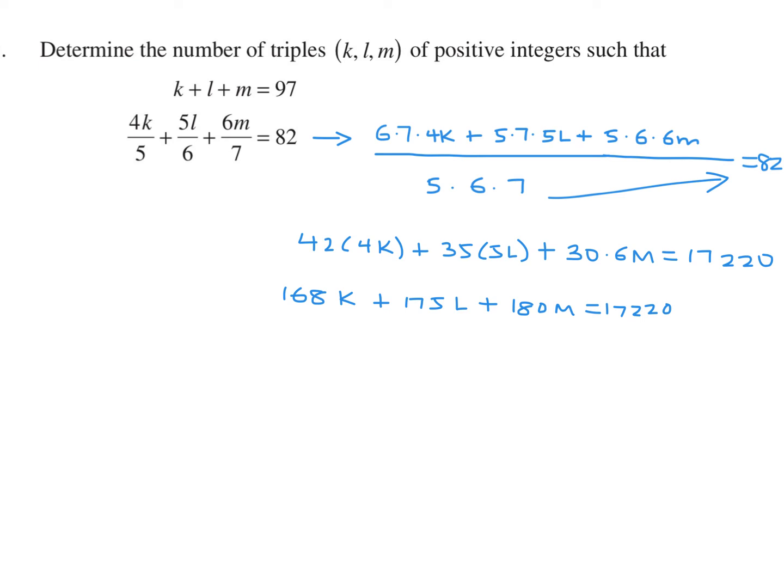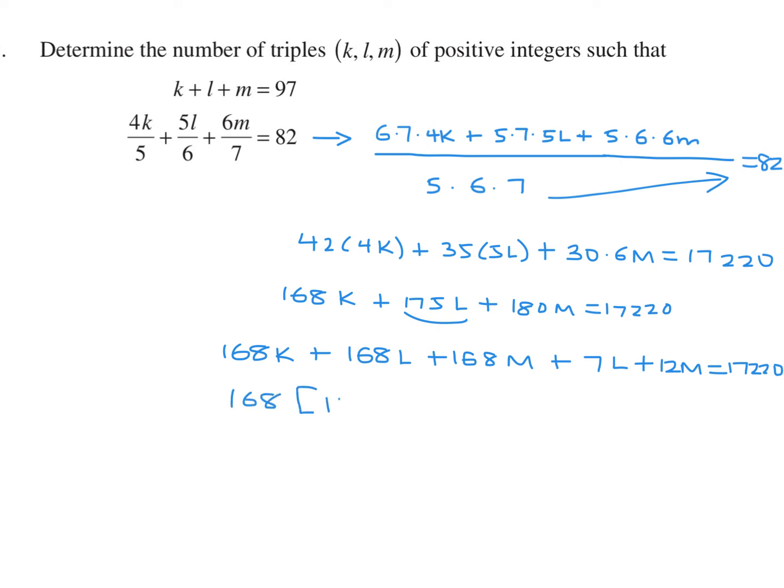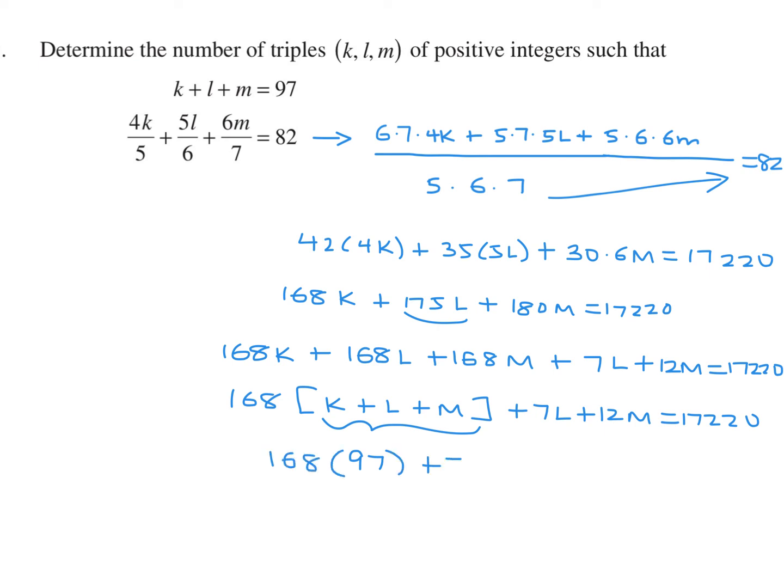But one thing is for sure, the 168K will help because I'll put everything in 168: 168L plus 168M. And then what's left over is 7L and 12M. And that's 17220. The reason I did that is because if I factor out the 168, I have K plus L plus M. And then I can finally use that equation. And we have 7L plus 12M is our 17220. This is 97. So we got 168 times 97.